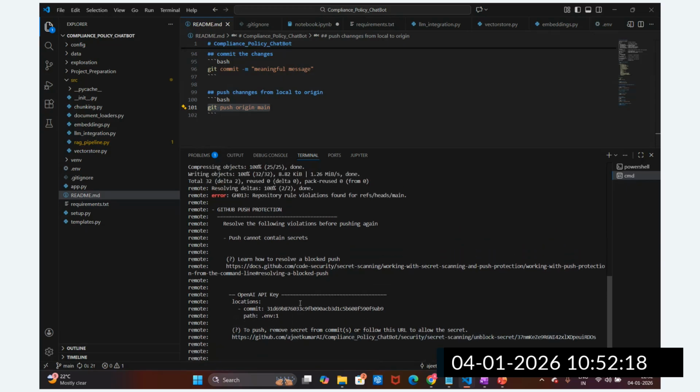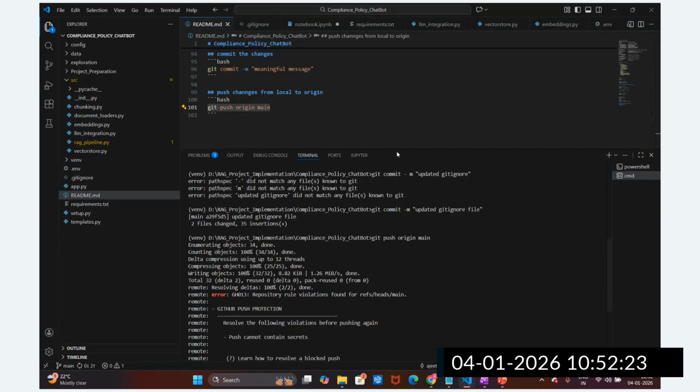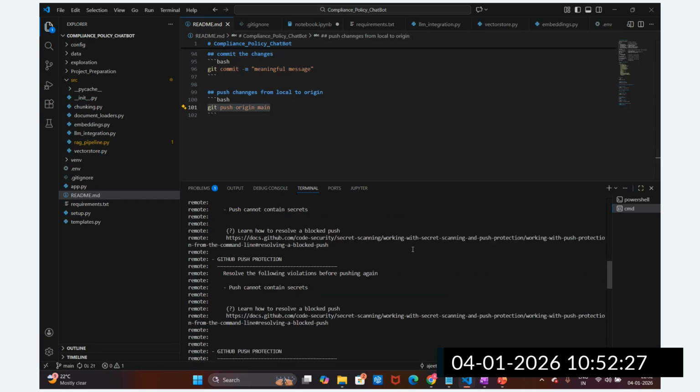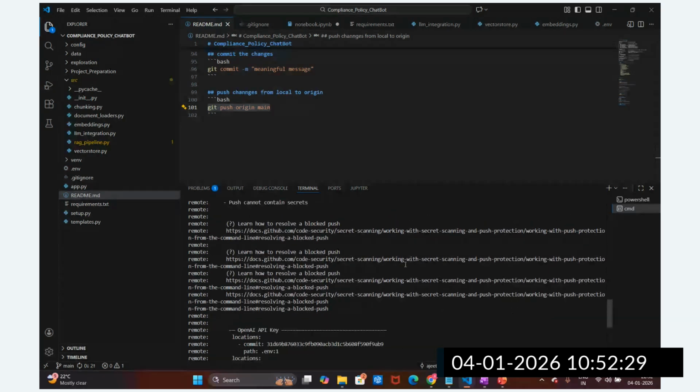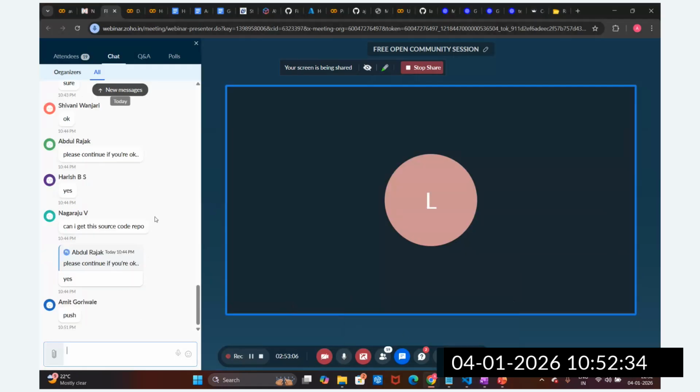Okay, I will check on this part, guys. No worries. It will require some time to figure out. I will check and I will post this, and you can find it on the repository, guys. Git push origin from the main. So I will push it later.